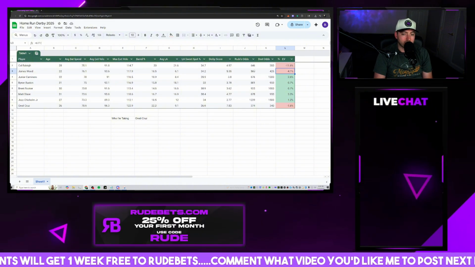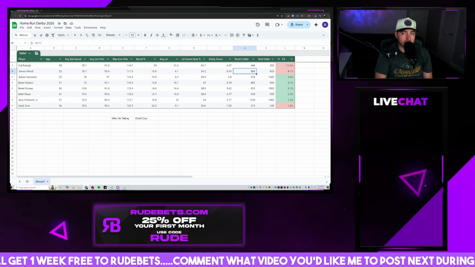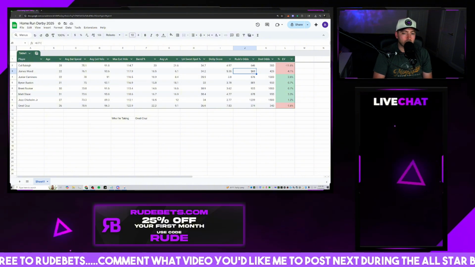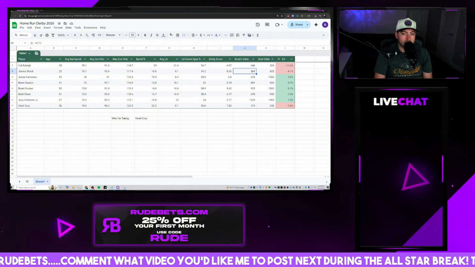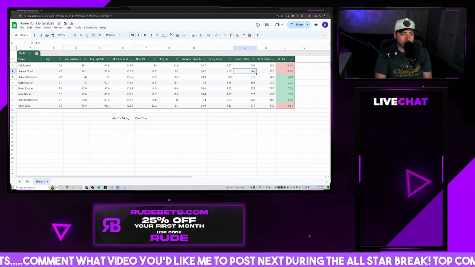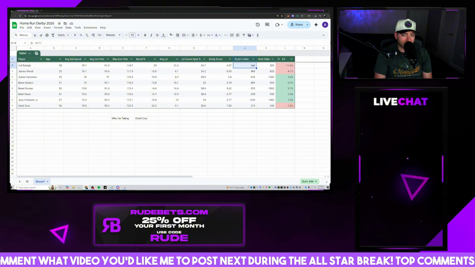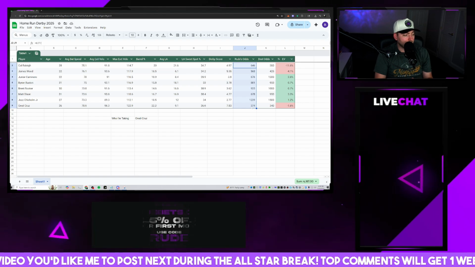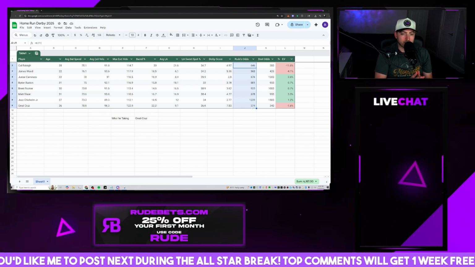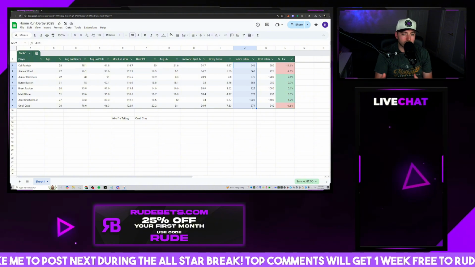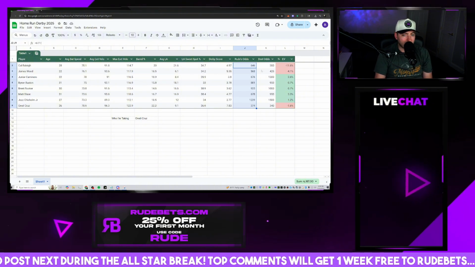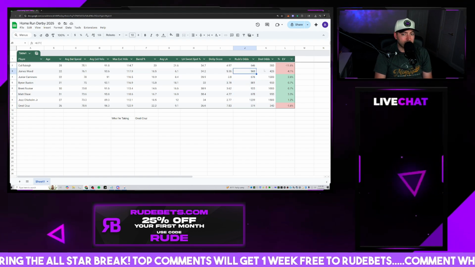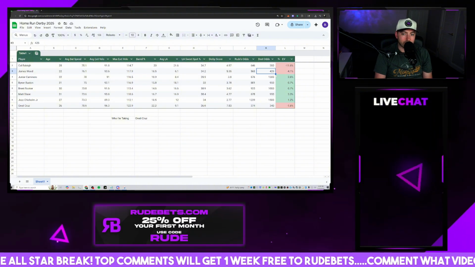However, James Wood, based on our odds here in this column, is the second most likely to win. So once again, if you do want to use a profit boost and try to boost him up, you could get him near or in the positive expected value range around the 560 mark as a Derby winner. So he is the second most likely based on our model. But once again, if anybody knows anything about betting, it's not about who's the most likely to win. It's about, are you getting a fair price for the probability that it actually requires for that player to win? So in this case, for me, on James Wood, I'm going to be out. If he wins it, that's great. Like I said, we do have him as the second most likely person to win, but his value at 425 does not make sense for me to take it.